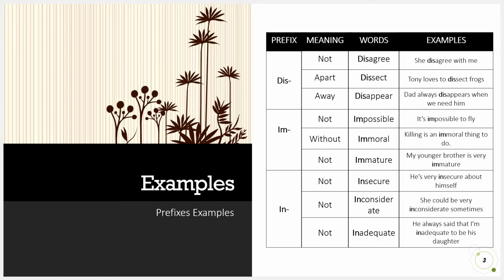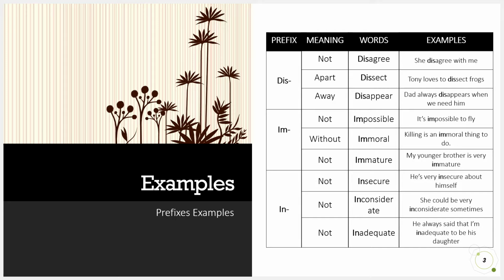The second prefix which I'm going to talk about is "im", which means not and without. For the words, we have three examples. First, impossible. Example, it's impossible to fly. Second, immoral. Killing is an immoral thing to do. Third, immature. Example, my younger brother is very immature.